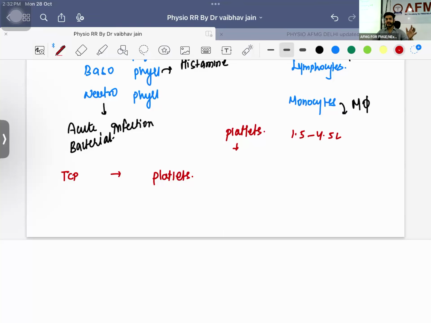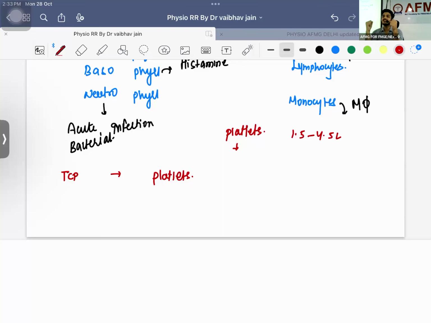This glue is coming like that. Because of thromboxane A2, there will be vasoconstriction, and all the platelets will come here. Now the platelets will undergo exteriorization, meaning something will come out. What is the name of this thing? GP1B, glycoprotein 1B. This is on the platelet. This glycoprotein 1B will come and bind to the von Willebrand factor, the glue. So the platelets are binding to von Willebrand factor.